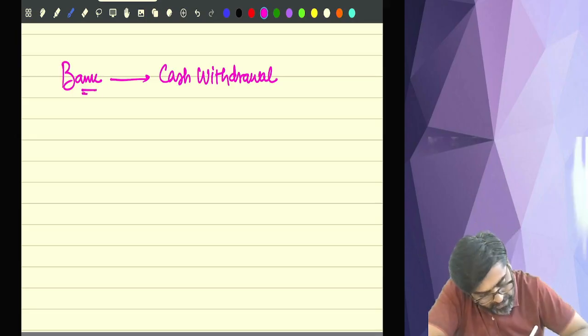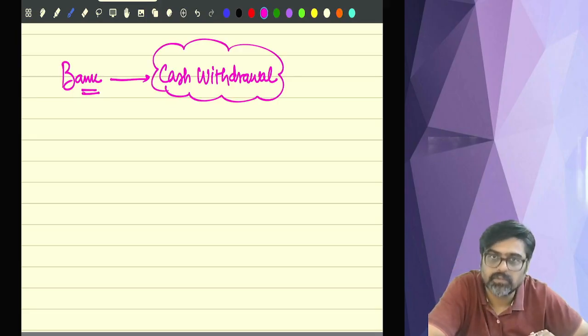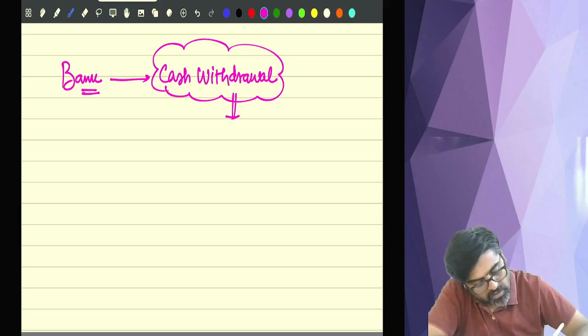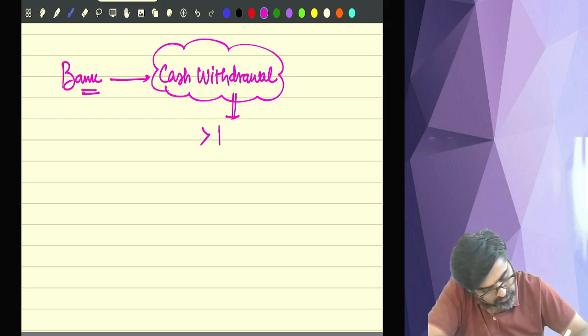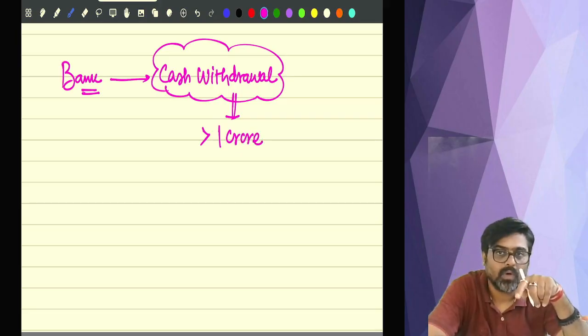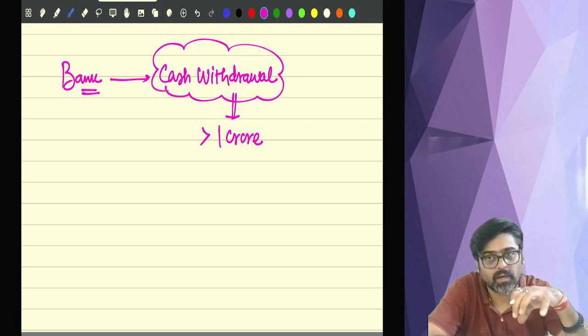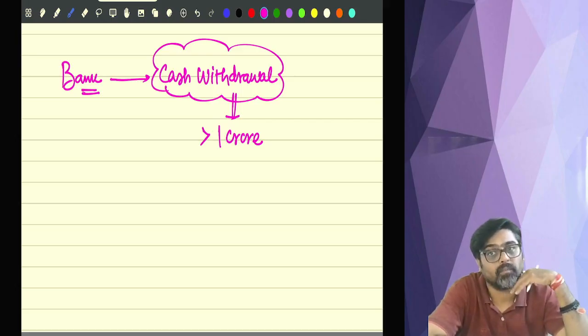So from the bank, whatever cash withdrawals are made during the year, yes or no? And if that cash withdrawals are in excess of 1 crore during the year, from your one bank account or all the bank accounts taken together in that bank, if the total withdrawals from that bank accounts is more than 1 crore, yes or no? So during 1 year, how much cash are you withdrawing? More than 1 crore you are withdrawing from your bank account.